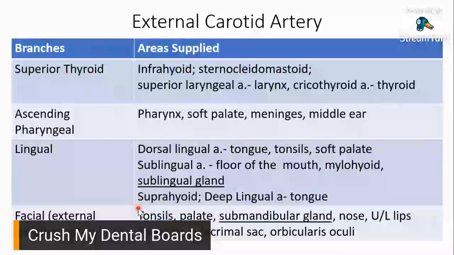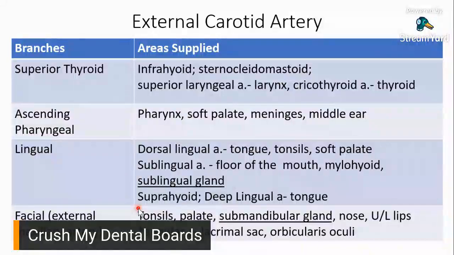Okay. So, branches. Salfopson, S. Superior thyroid, the area supplied: your infrahyoid, your sternocleidomastoid, superior laryngeal, and your cricothyroid. I know it's wordy. It's too wordy. I cannot do anything about it. But this is what I want you guys to do.